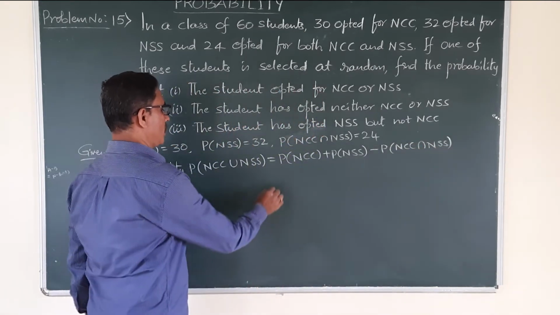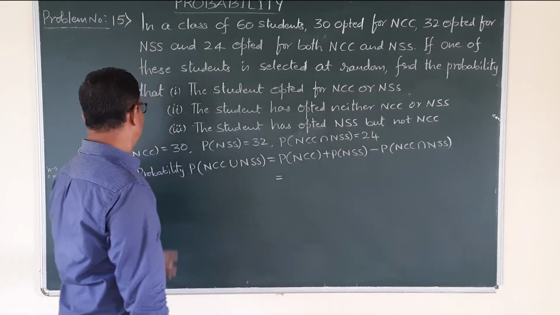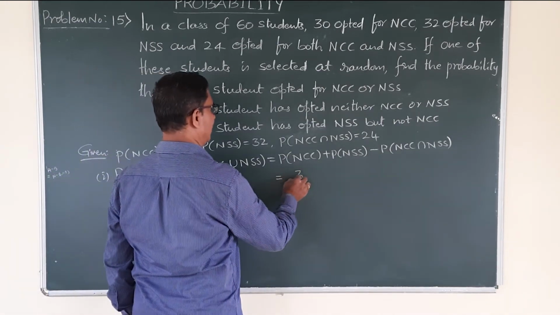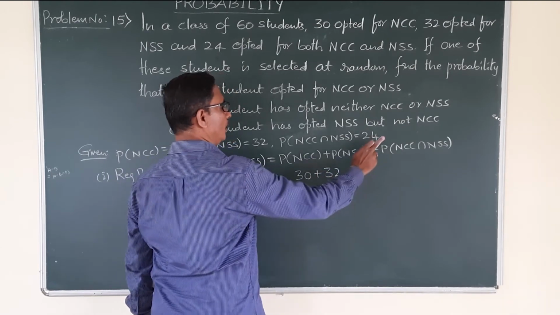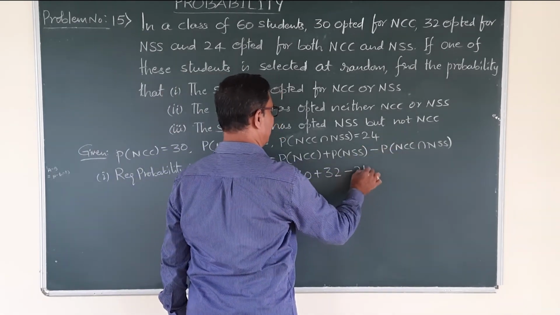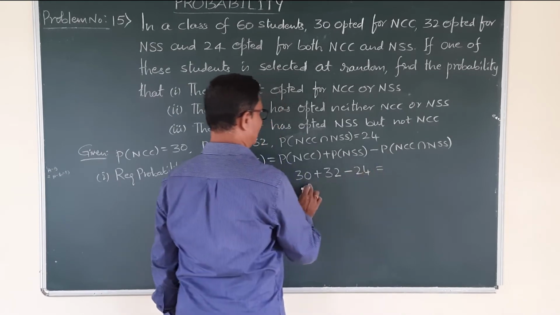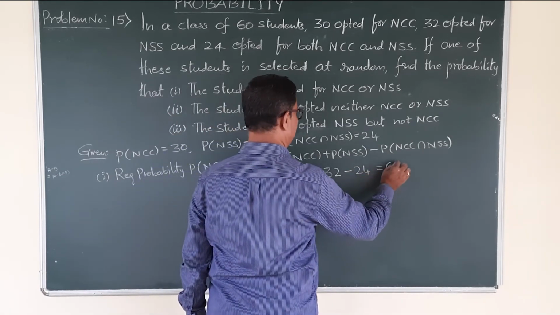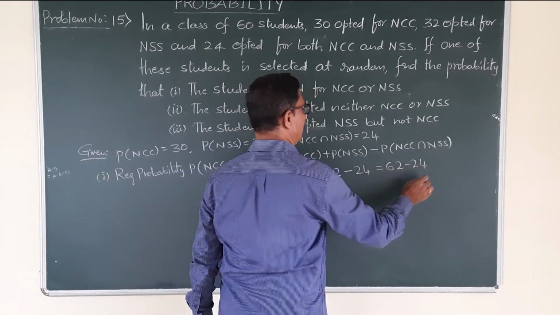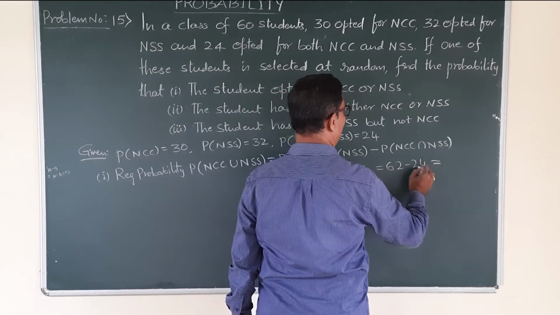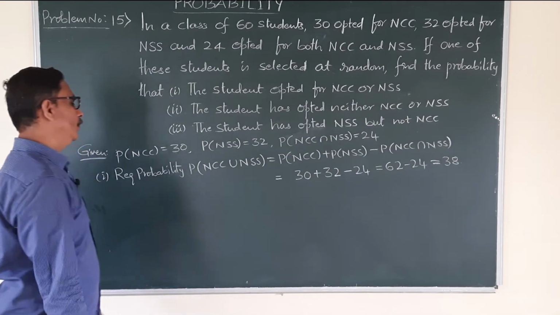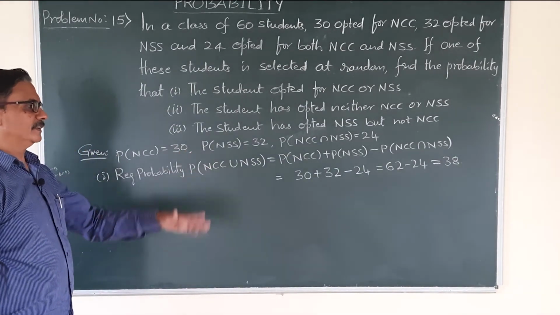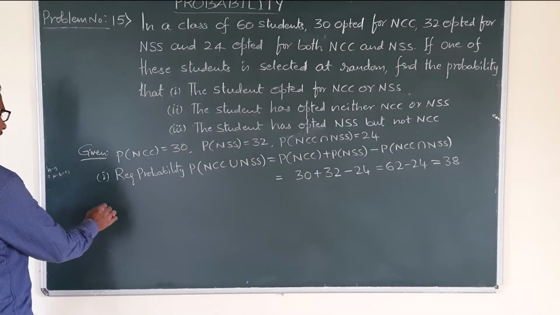Substituting the values: probability of NCC is 30, probability of NSS 32, probability of both NCC and NSS 24. That is 30 plus 32, 62, minus 24, that is 38. So the probability of NCC or NSS is 38 students.